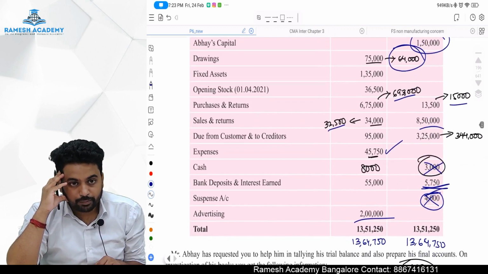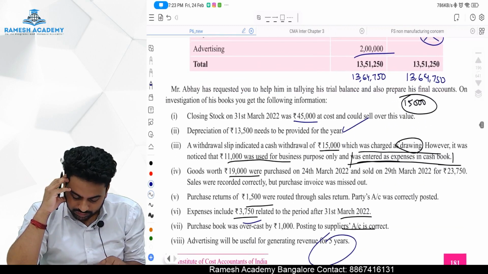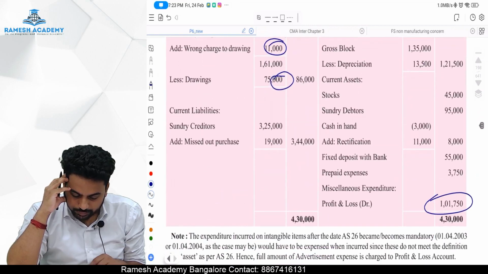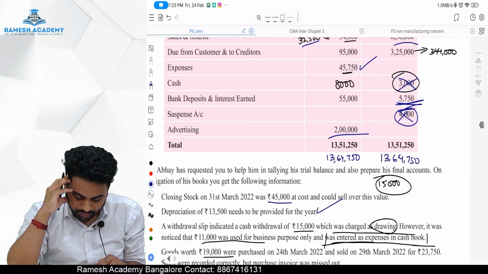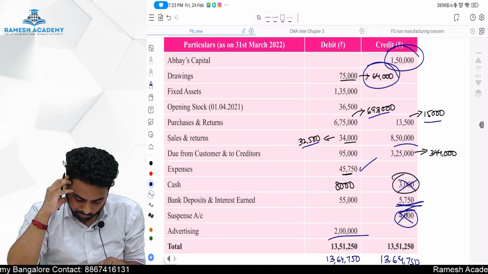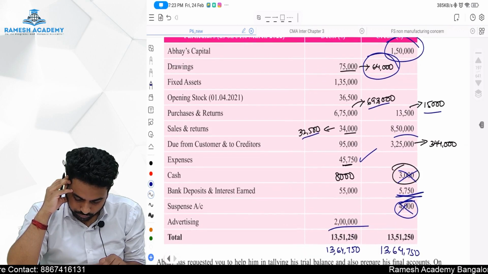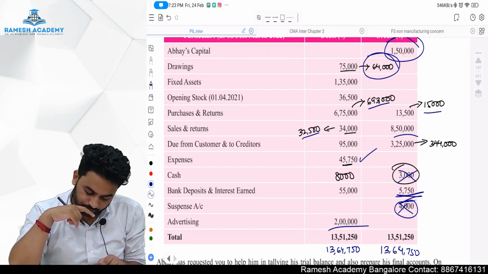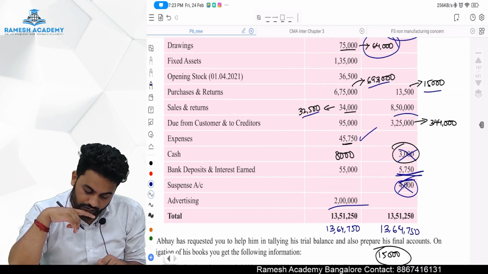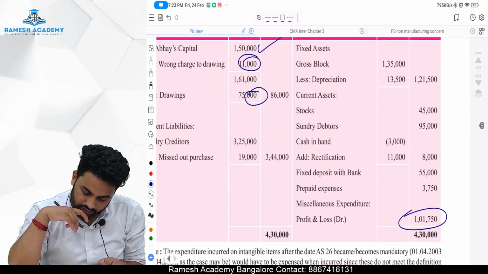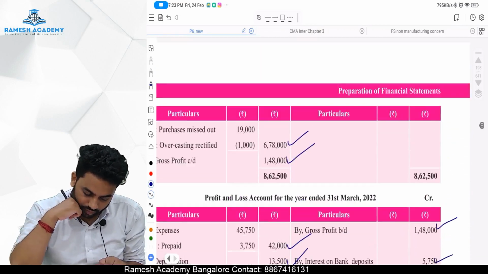Prepaid expense is there. Out of it, 3,750 is a prepaid expense. So prepaid expense of 3,750. Done. Cash is there, 8,000. Okay, fine.